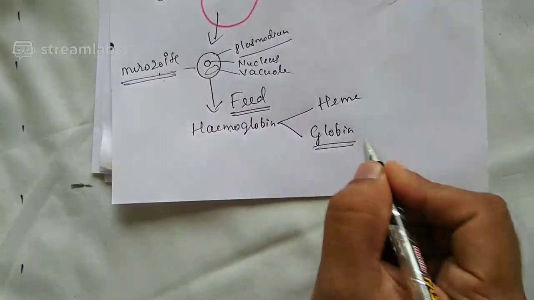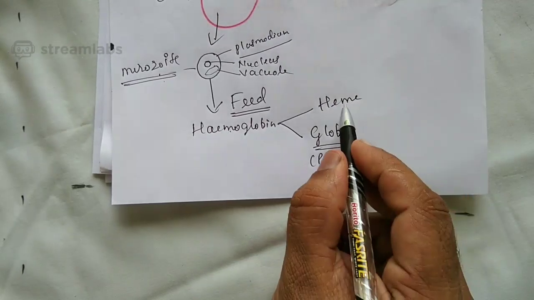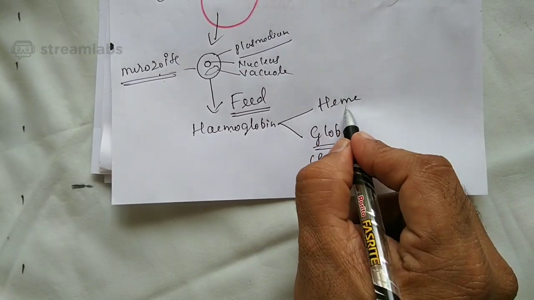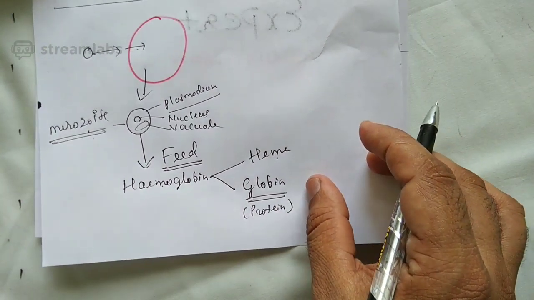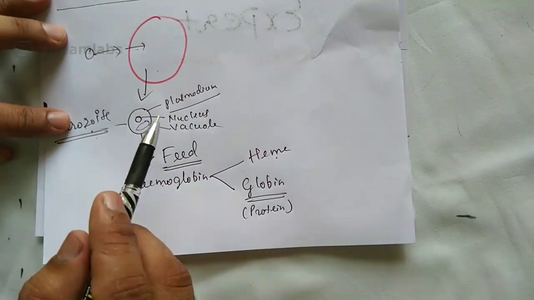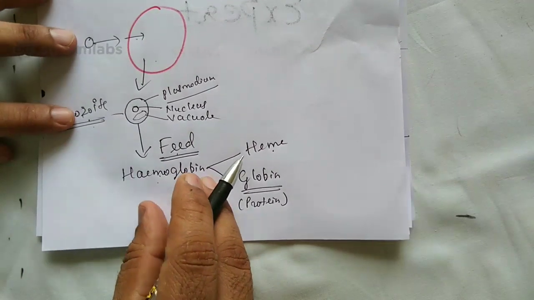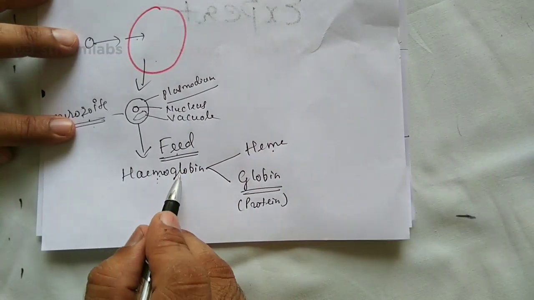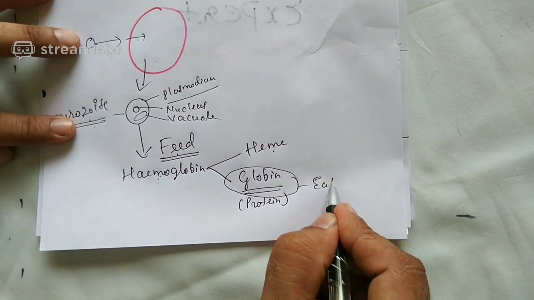You know that globin is the protein part and heme is the non-protein organic part. Merozoite attacks RBC and starts feeding on the HB, hemoglobin. As it feeds, it will touch the globin, so it will eat the globin.